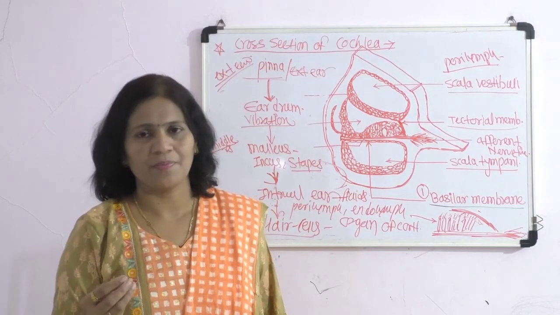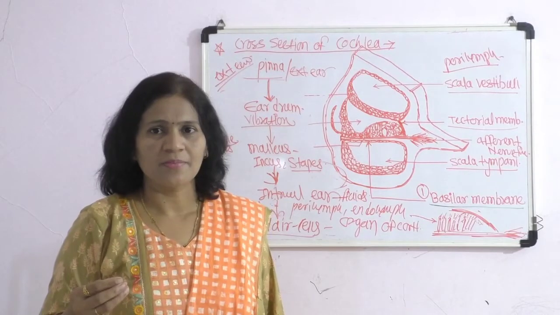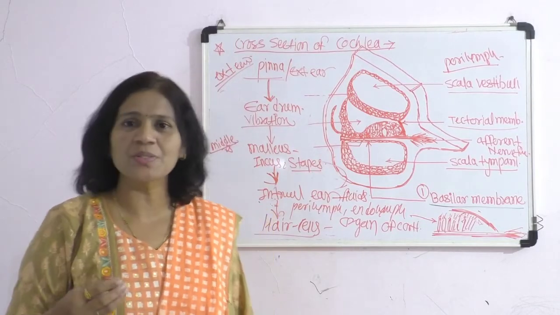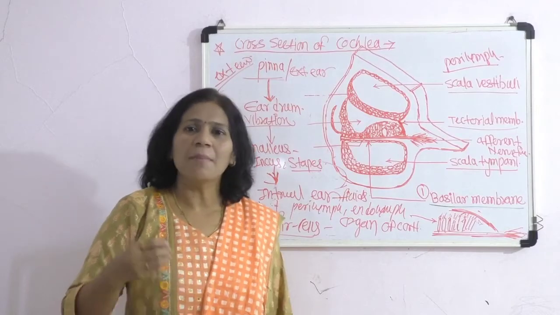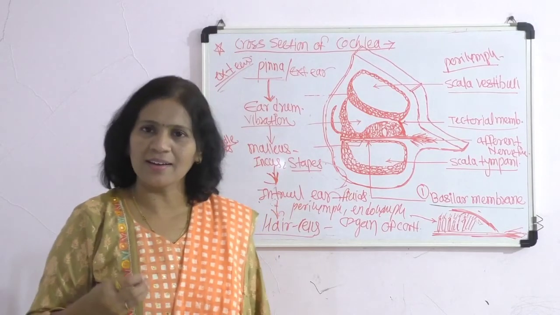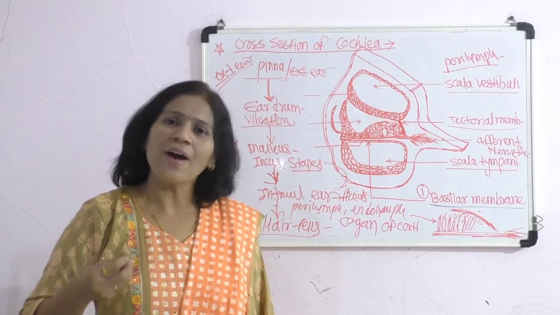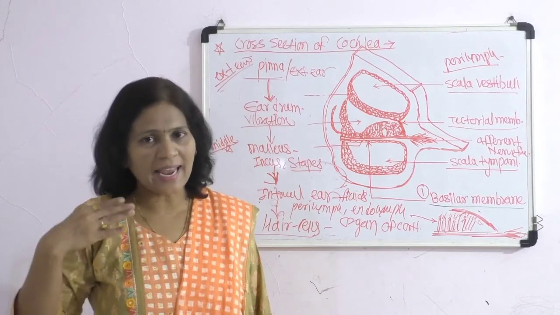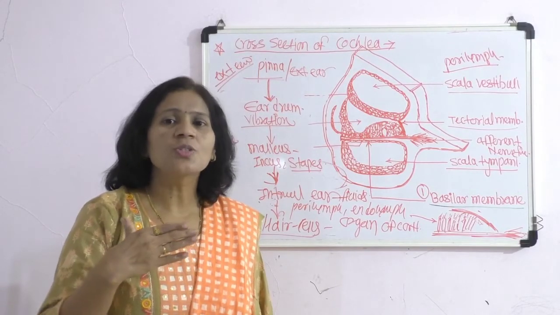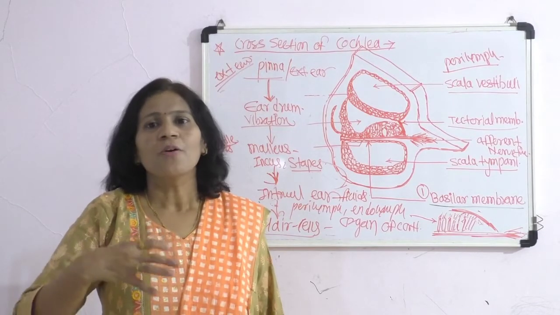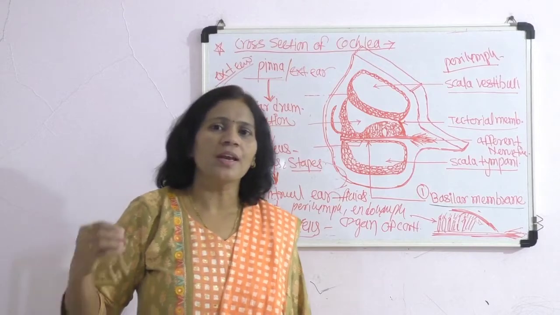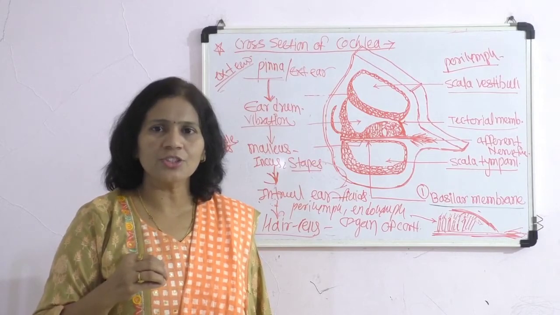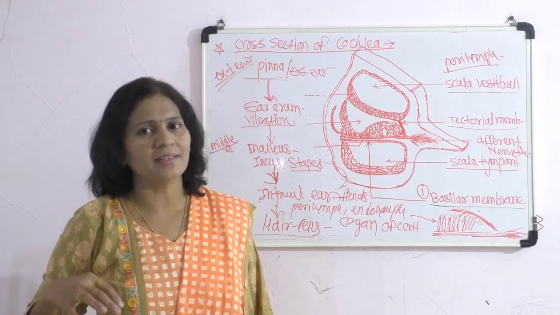which is related to the temporal lobe of the cerebrum. So in this way the mechanism of conduction of the sound waves takes place, and the mechanism of hearing takes place, and finally we can understand the sound which is carried from the external ear through the middle ear, and finally from the internal ear up to the temporal lobe of the cerebrum, and recognition of sound takes place finally.